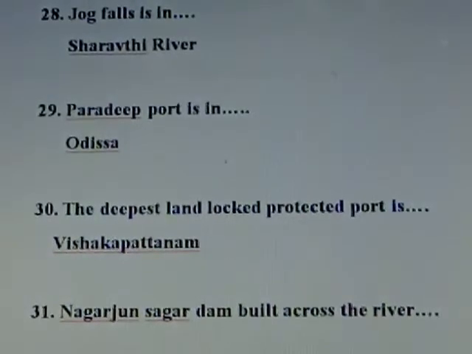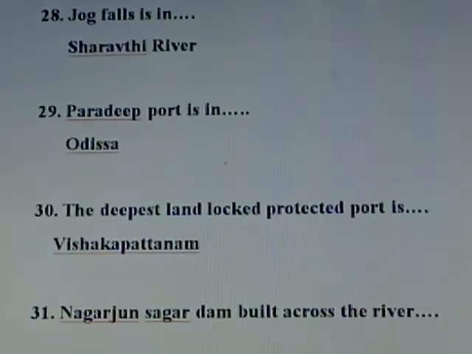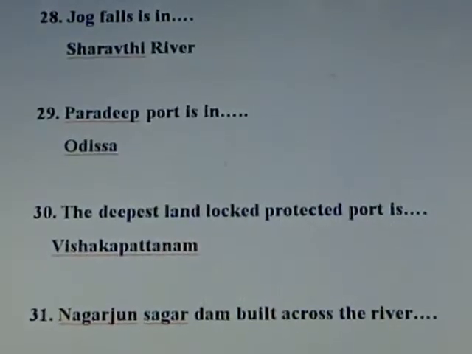Question number 30. The deepest landlocked protected port is? Answer, Visakhapatnam. Visakhapatnam is the deepest landlocked protected port in India. Visakhapatnam is in Andhra Pradesh.